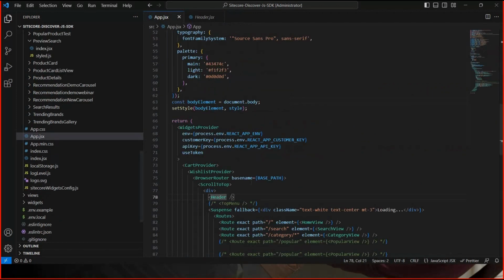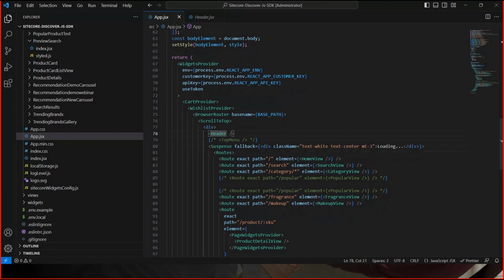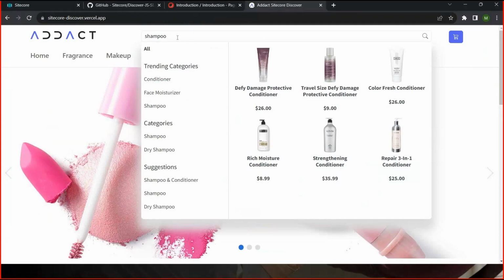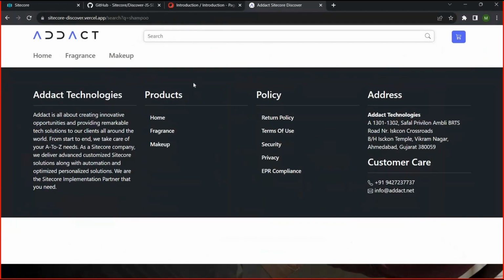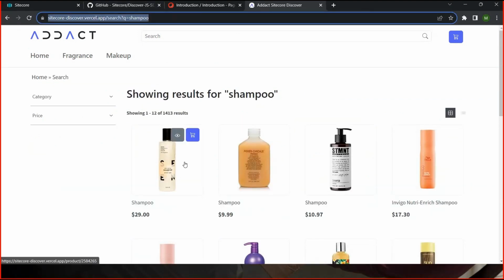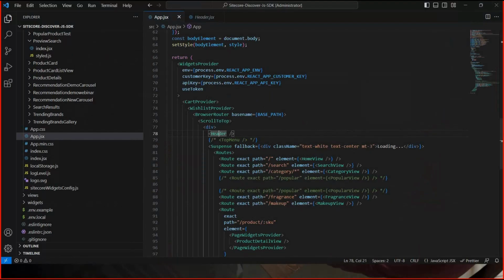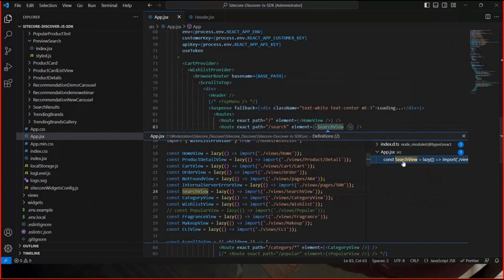Let me go back to the app.js file. I also configured some of the category pages like fragrance, makeup, and search pages. So you can see the search pages. Let me search shampoo. Okay. So it will redirect to the search page, and based on the search page, we are able to see the search results, pagination, and facet filters. So let me go to the search view, and we can see how search is working.